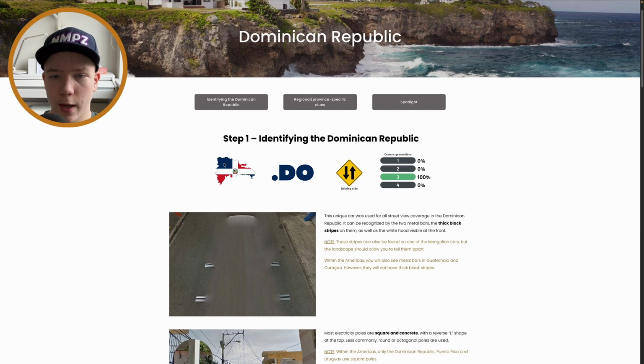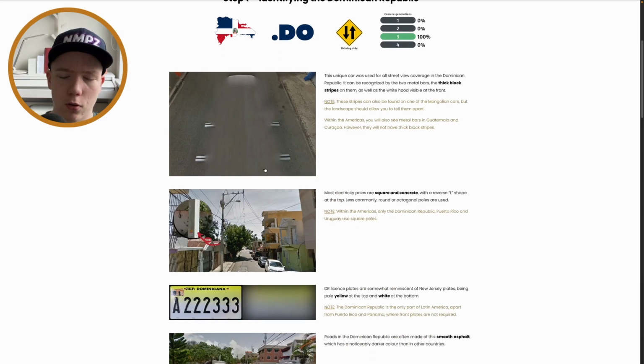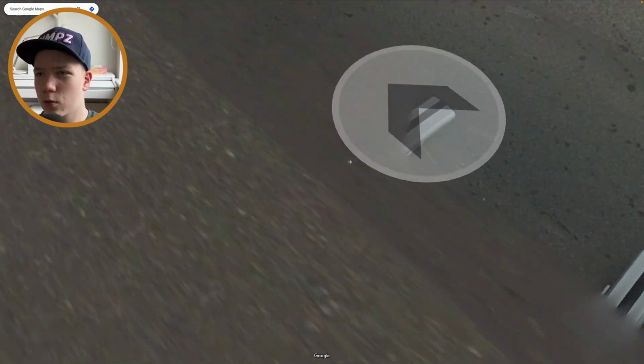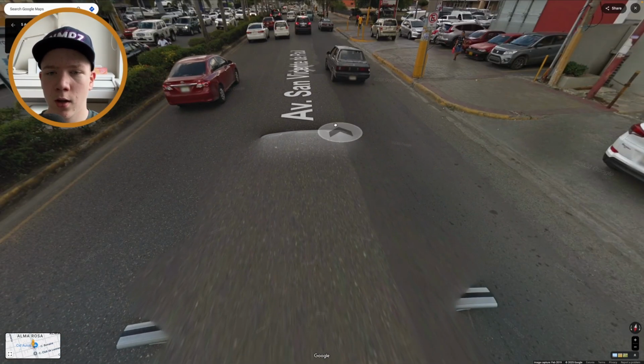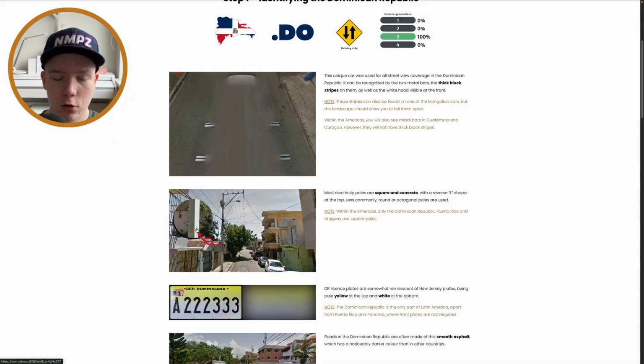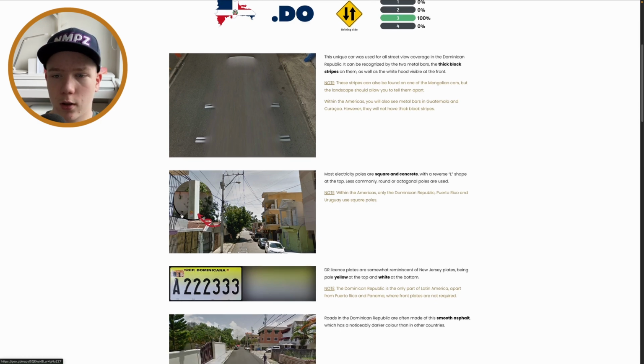So yeah, this is the flag, this is the shape. .do, you won't really see .do commonly. Drive on the right, only Gen 3 at the moment, but I think they are doing some new coverage there as well. So you will always get this car that has this roof rack with these black parts kind of filled in with black, and the white front. You will always see the white front, I think. Most electricity poles, yeah, there you do see the concrete poles and they are square.